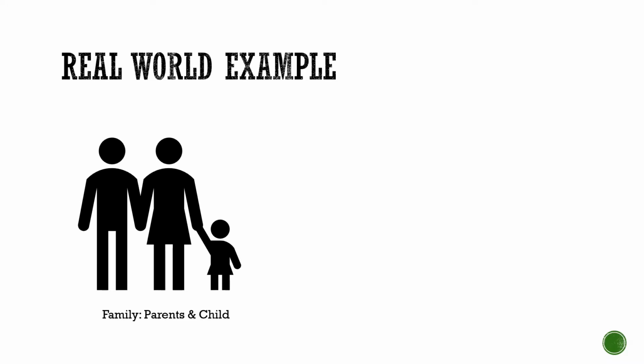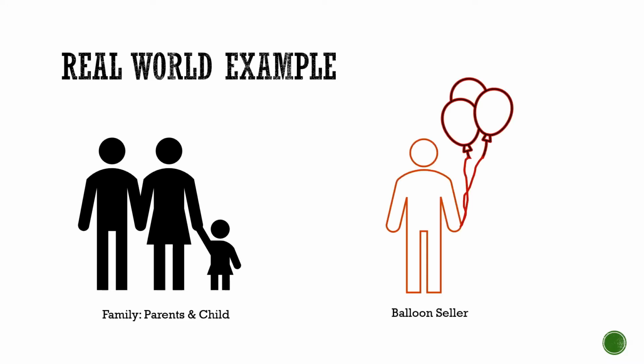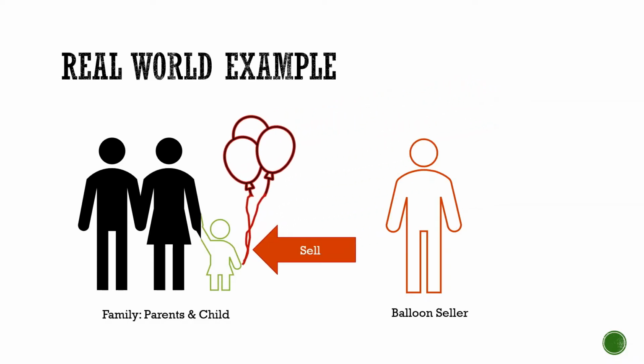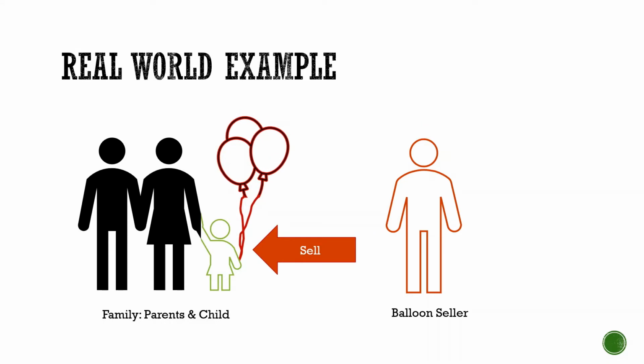Let's look at a real world example. Imagine a family going to some fair: a father, mother and a child. There is a balloon seller. He wants to make some money. He sees the child and gets an idea. He attempts to sell the balloon directly to the small child by tempting the child.